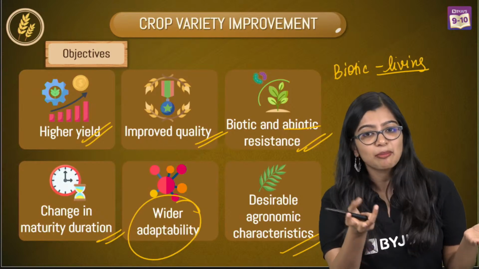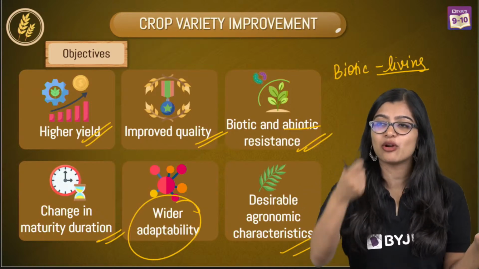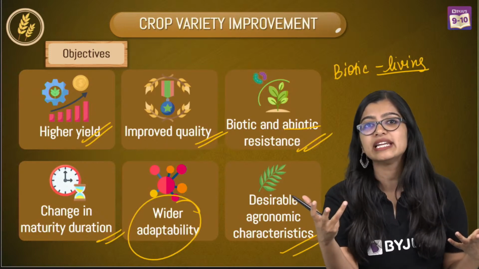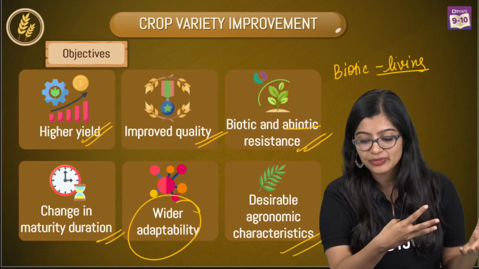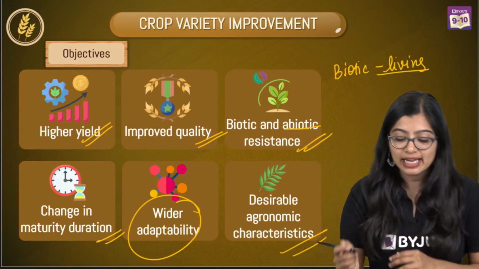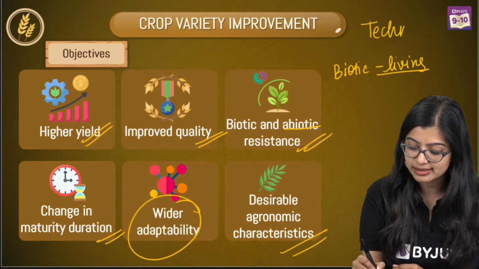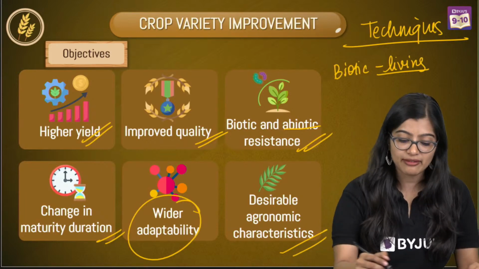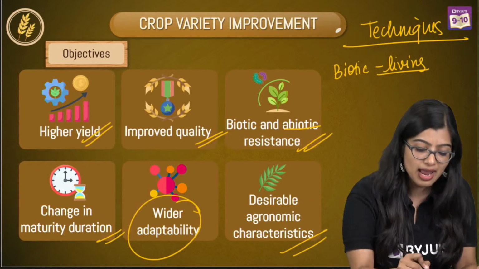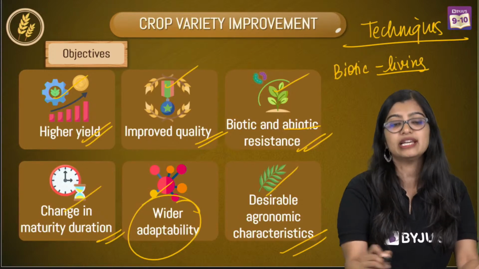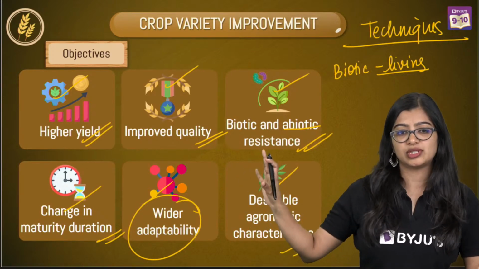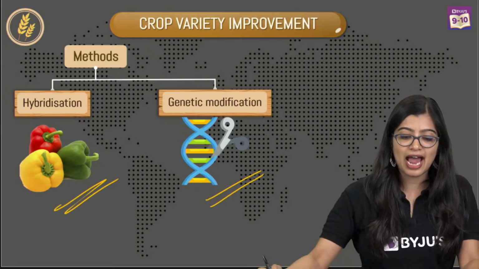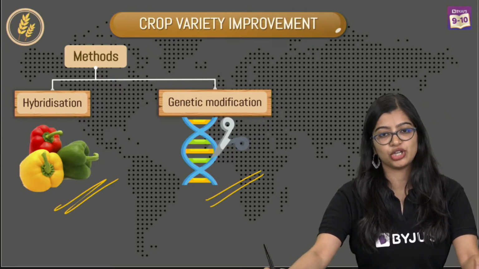So it's not something that a plant is going to do. No, the plant is not a genie saying, okay Aishwarya, you want all this, I will grant you the wish, right? Plant is not a genie. Plant is a living organism. Which is why we need to implement some techniques, by which if I implement them, I will be able to get all of this, or most of it, I would say. And these two techniques are hybridization and of course genetic modification.